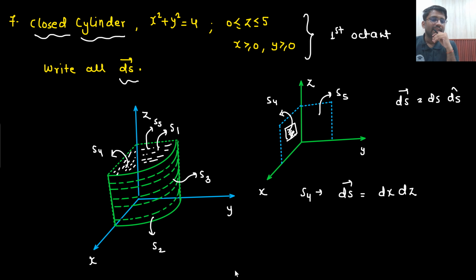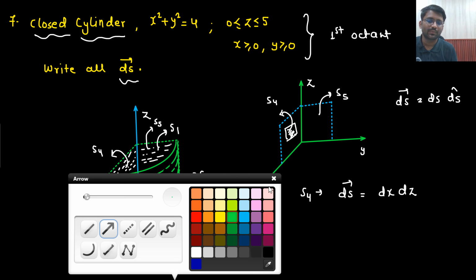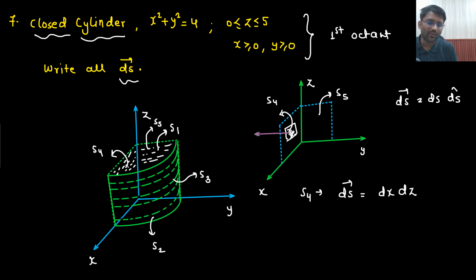What will be the direction of surface area? So the direction of surface area could be 2. Sir, either it would be outward here or it could be inward here. What will be your answer? Sir, since it is a closed surface, I need to take the direction outward, right?